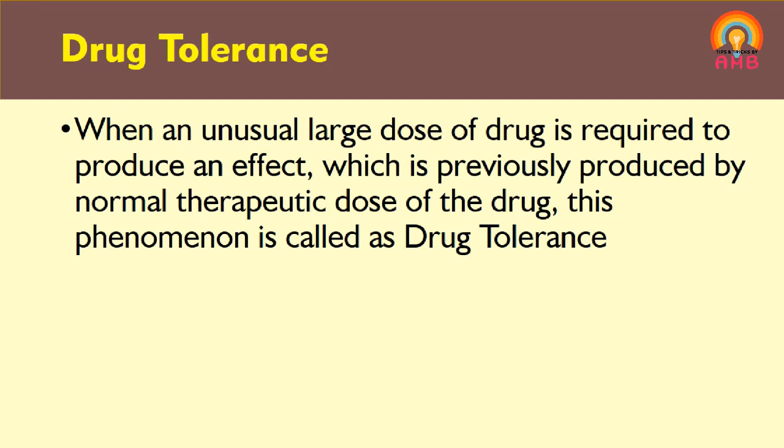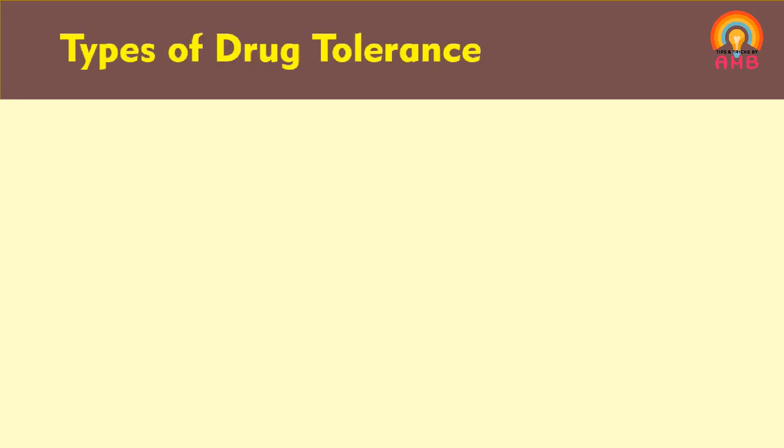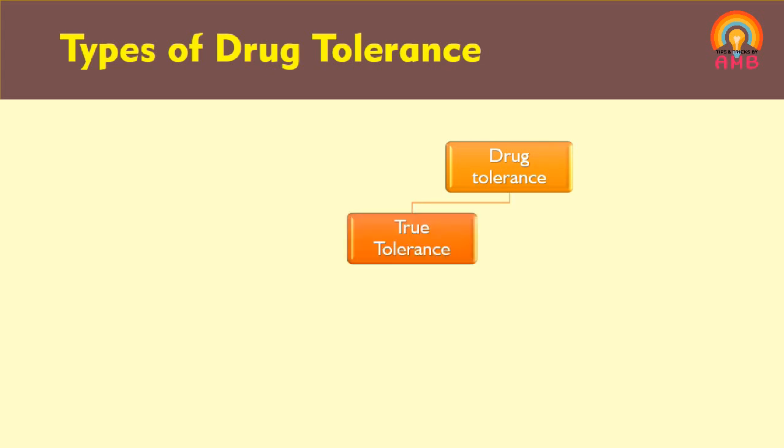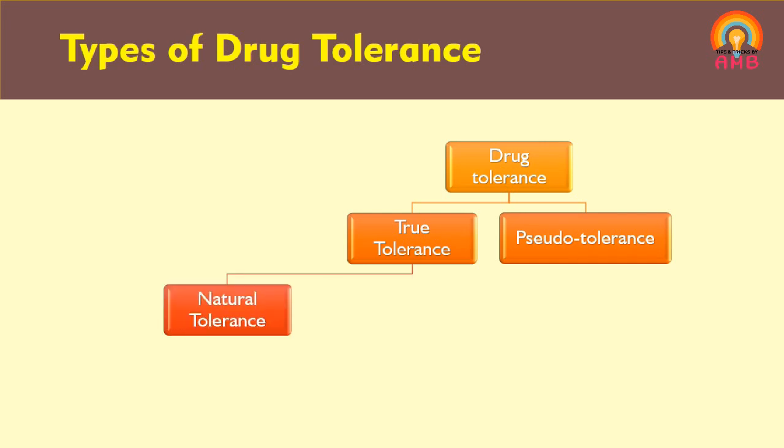Now we are moving to the types of drug tolerance. Depending upon the onset of tolerance and characteristics of the tolerance, tolerance is divided into different types, and these types are as follows. So drug tolerance is divided first into two types. First is true tolerance and second is pseudo tolerance. Now true tolerance is again divided into two subtypes. First is natural tolerance and second is acquired tolerance.